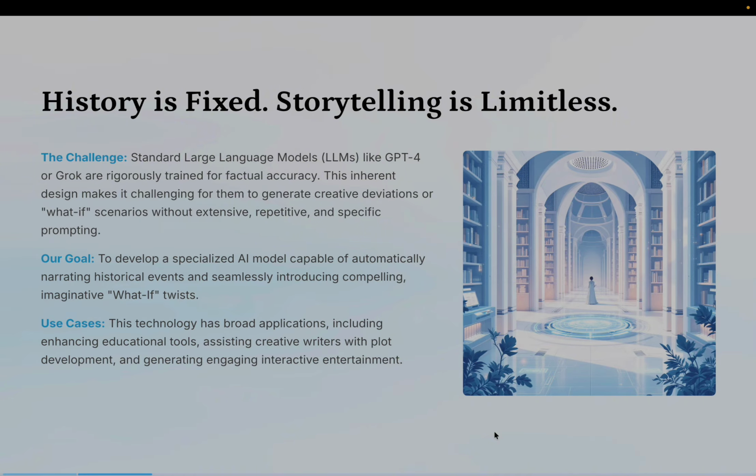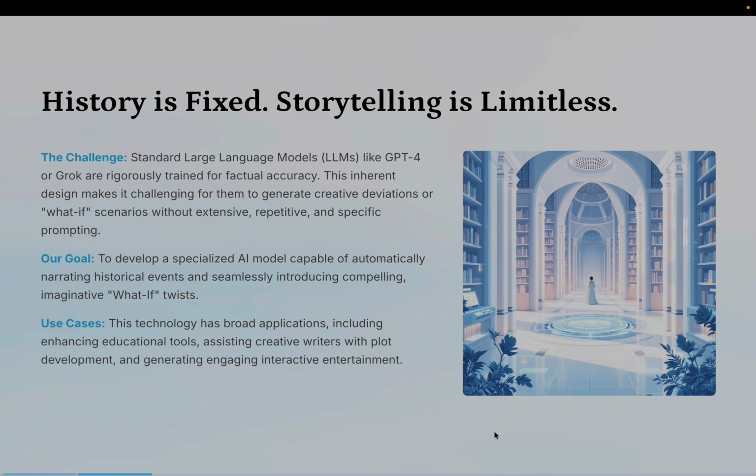History is fixed, but storytelling doesn't have to be. Modern LLMs like GPT-4 are optimized for factual correctness, which makes them struggle with creative what-if scenarios unless heavily prompted. Our goal was to create an AI model that can narrate real historical events and introduce meaningful, imaginative, counterfactual twists automatically. This can help educators, writers, game developers, and creators build engaging alternative histories.